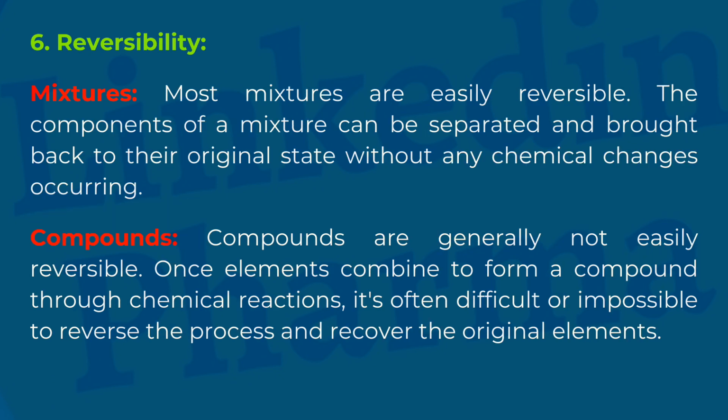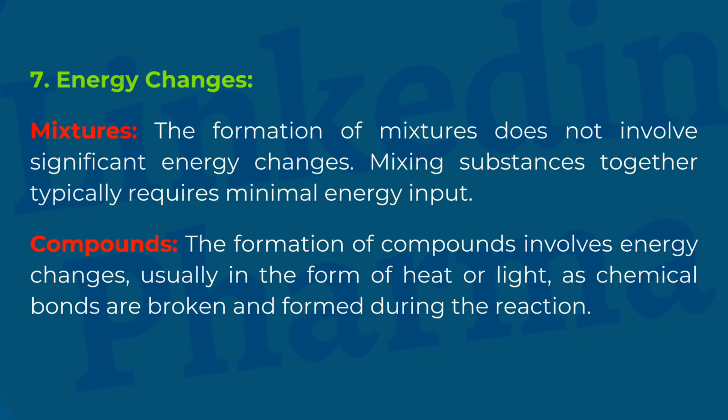6. Reversibility. Mixtures. Most mixtures are easily reversible. The components of a mixture can be separated and brought back to their original state without any chemical changes occurring. Compounds. Compounds are generally not easily reversible. Once elements combine to form a compound through chemical reactions, it's often difficult or impossible to reverse the process and recover the original elements.